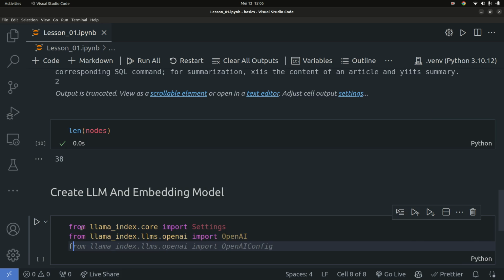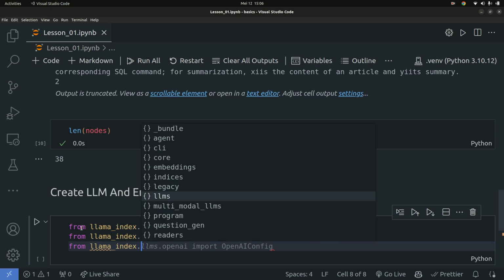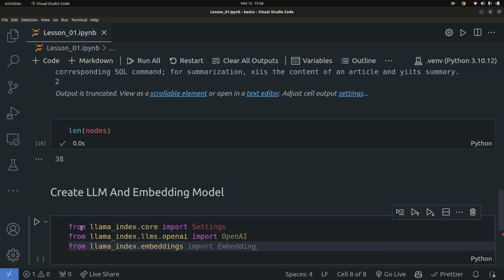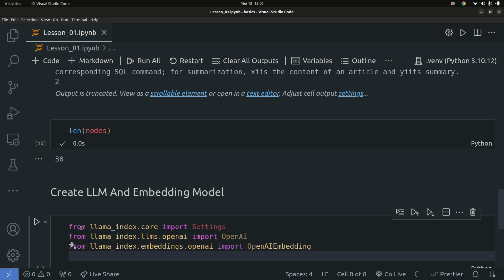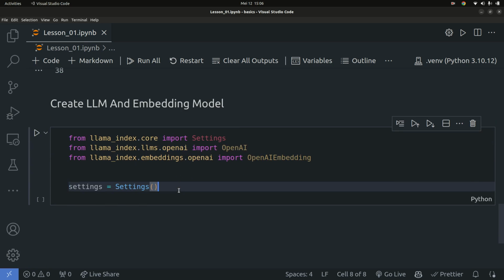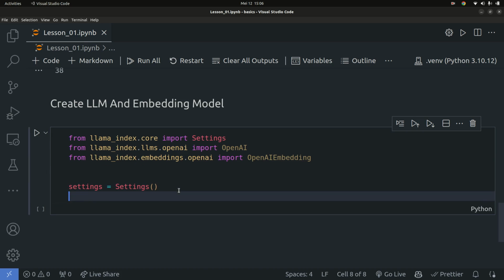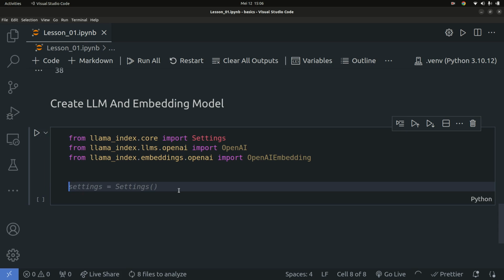I'm also going to say from llama_index.embeddings.openai, we're going to go ahead and import OpenAIEmbedding right there. Good. So we're going to use the OpenAI embeddings. Let me just use this way instead. I'm going to simply say Settings.llm is going to be equal to the OpenAI LLM, and you're going to specify the model which you want to use. You're going to use the GPT model right here. Good. So that's all I want to do.